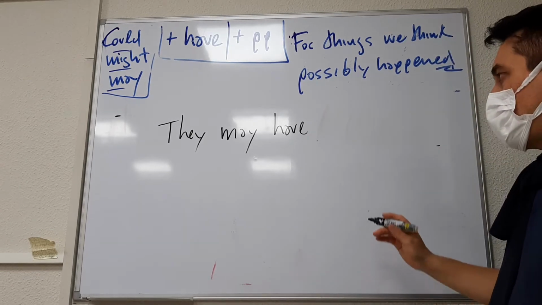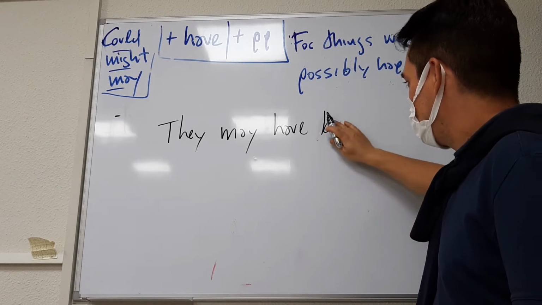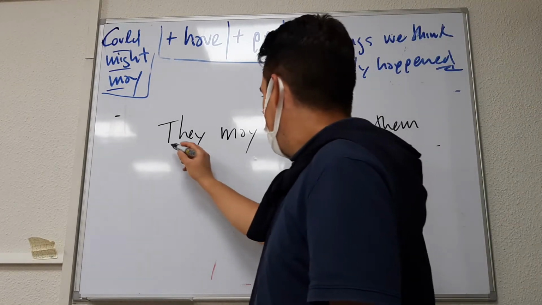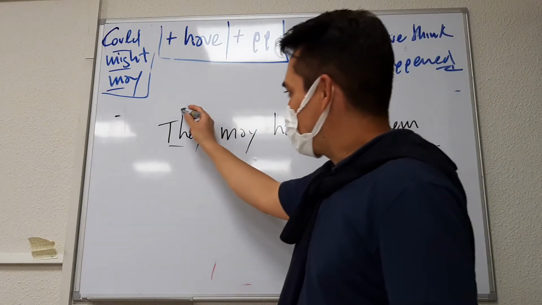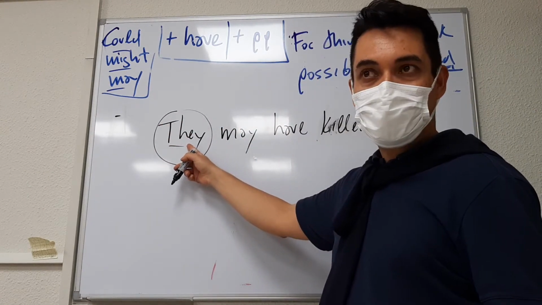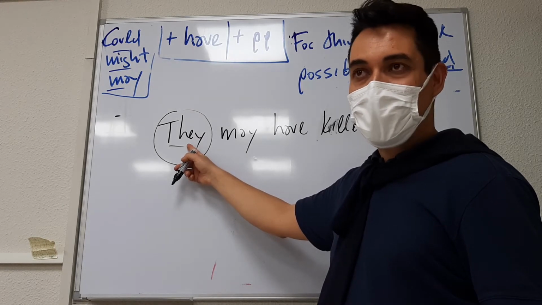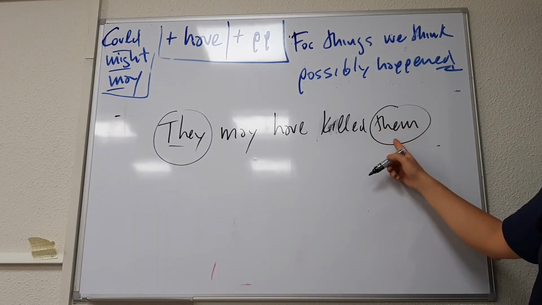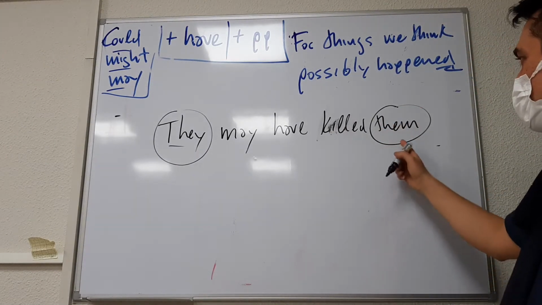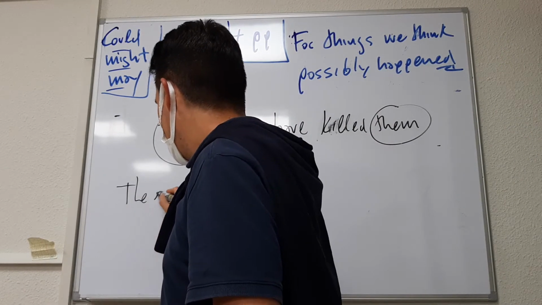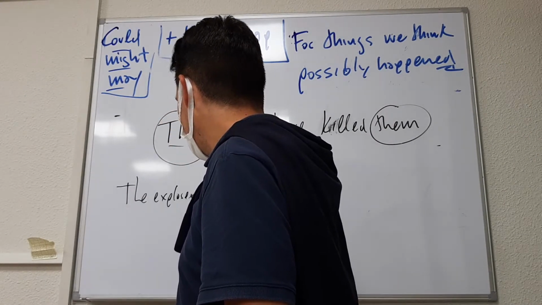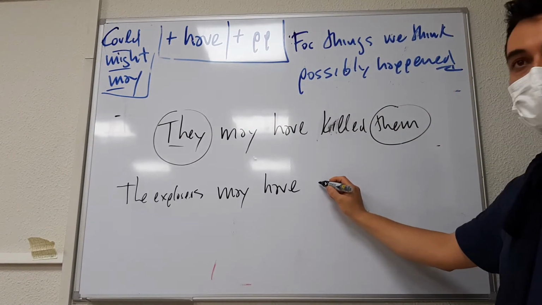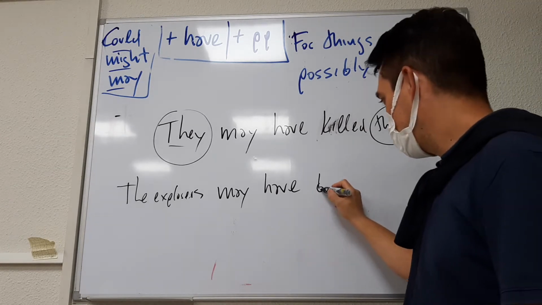Or if you talk about the tribe, you could say they may have killed them. In this case, they refers to the tribe, and them refers to the explorers. If you start with the explorers, you would say may have been killed.